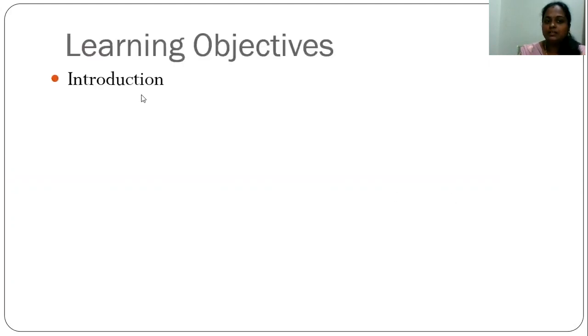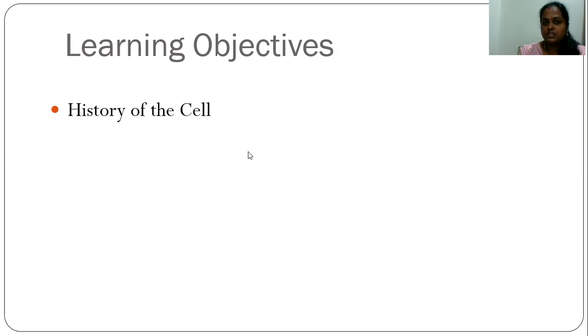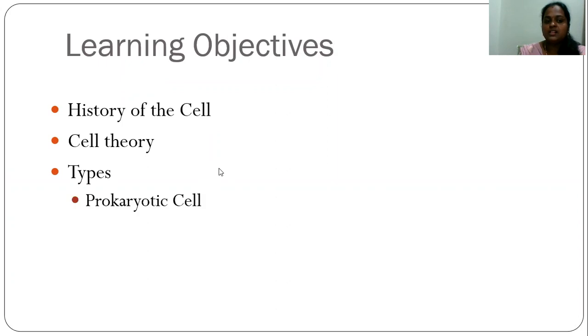Firstly, I will be discussing the introduction. What is a cell? Why is the cell very essential for living organisms? We'll be discussing the history of the cell, who discovered the cell, and in which year they discovered it. Then we'll discuss the cell theory. What are the cell postulates, who gave the cell theory, and in which year? Lastly, we'll discuss the types of cell, that is prokaryotic cell and eukaryotic cell. These are the key points I'm going to cover in today's session.